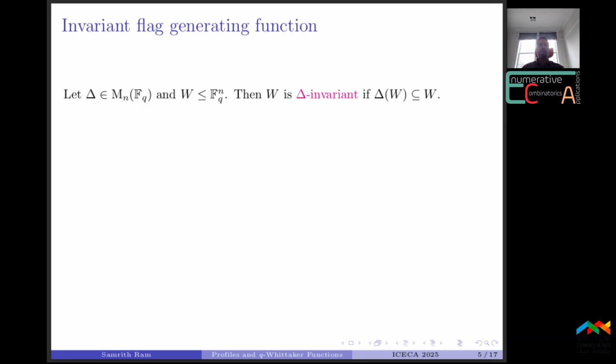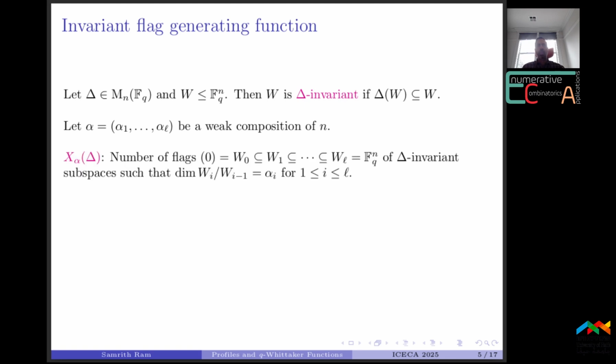We'll associate a symmetric function to each square matrix, which will encode various enumerative properties of chains in its invariant subspace lattice. So recall that W is delta invariant if delta maps W to itself. So let alpha be a weak composition of n. So here the alpha_i are non-negative integers that sum to n. Let x alpha delta denote the number of flags of delta invariant subspaces such that the quotient of two successive subspaces has a dimension given by the alpha_i.